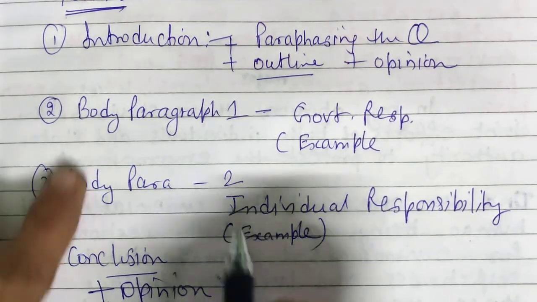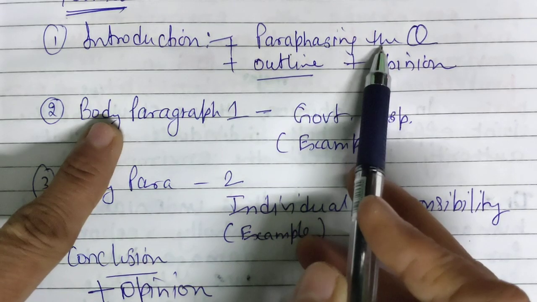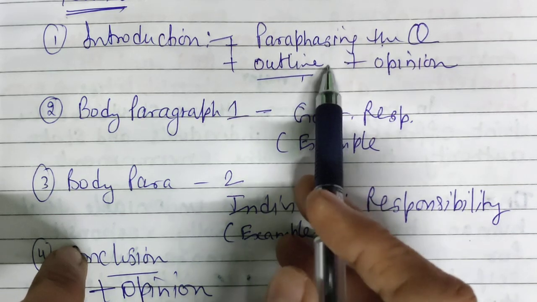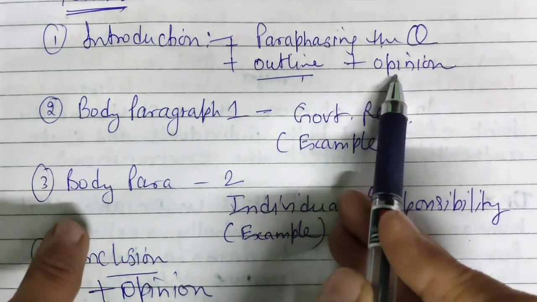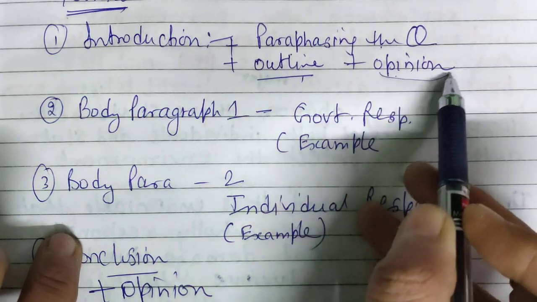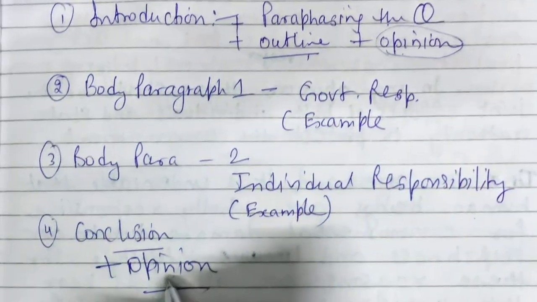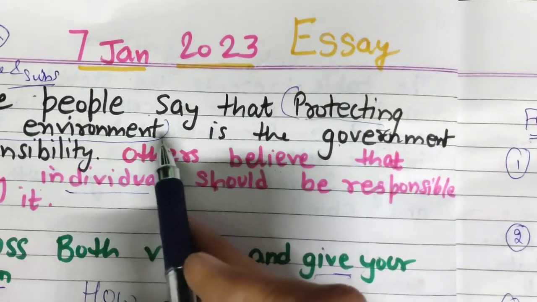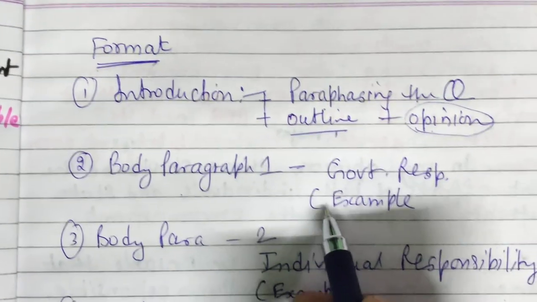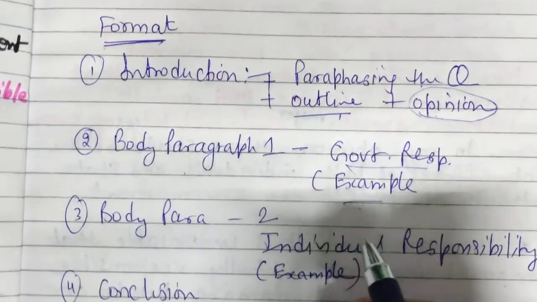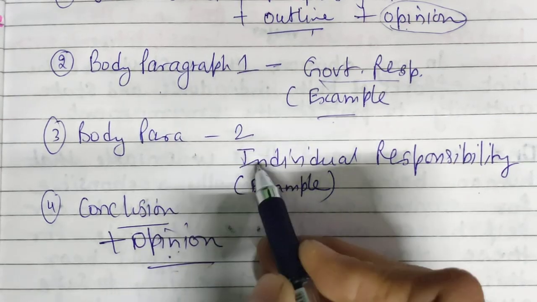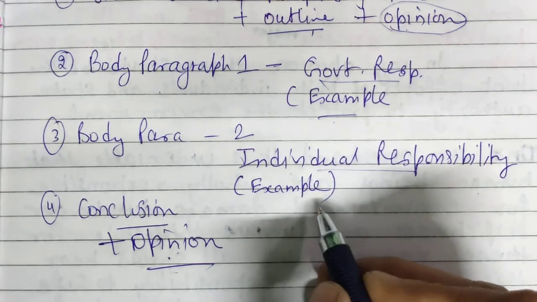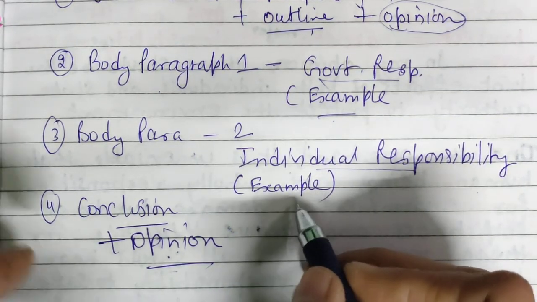Now in the introduction, as you know, we will paraphrase the question statement and outline what you are going to discuss and your opinion. What do you say? Okay, and it's important to give your opinion in the introduction and conclusion also. Okay, so in body paragraph 1, because they have given government responsibility first, I'm going to discuss government responsibility first with an example, and in body paragraph 2 I'm going to discuss individual responsibility, how an individual can protect the environment in different ways.